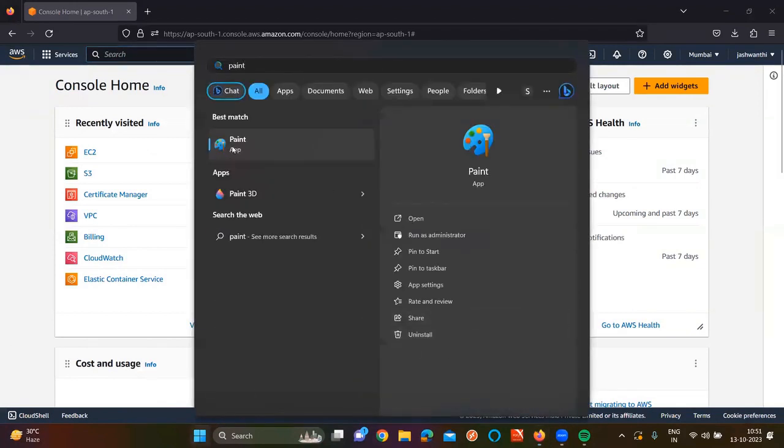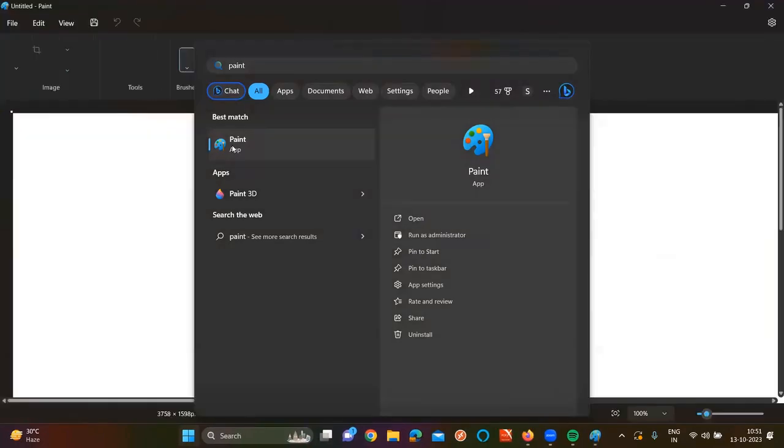IAM is nothing but, like, I'll ask you one question. In Jenkins, we have seen the RBAC concept, right? What is the meaning of RBAC? RBAC means role-based access control, not rollback. This topic we have seen in Jenkins. Why have we seen this topic in Jenkins? What is the main purpose?